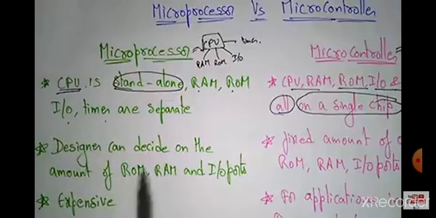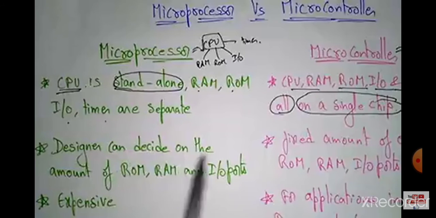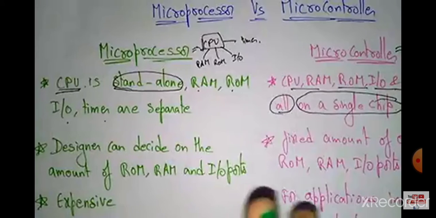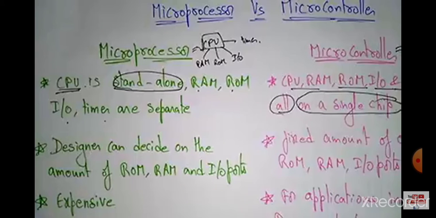And coming to the processor, a processor is designer-based. A designer can decide on the amount of ROM, RAM and input output ports. Because the CPU is a standard, whatever we have chosen, whether it is an 8-bit, 16-bit, 32-bit or 64-bit microprocessor, whatever microprocessor you are taking, that is a constant.